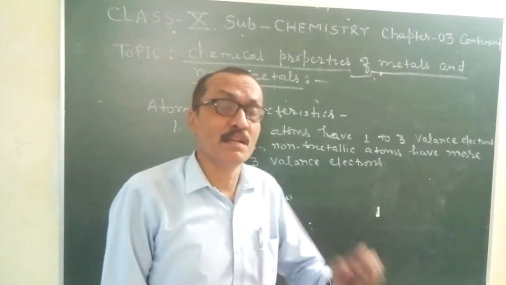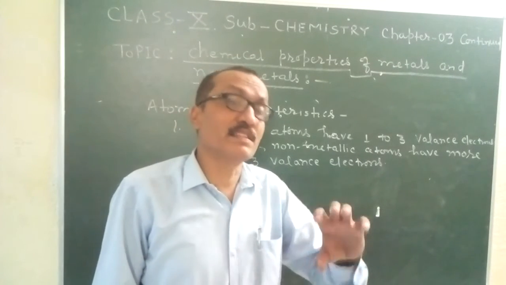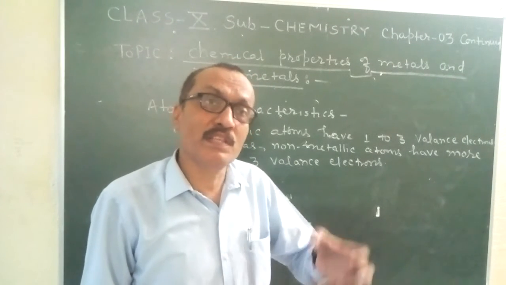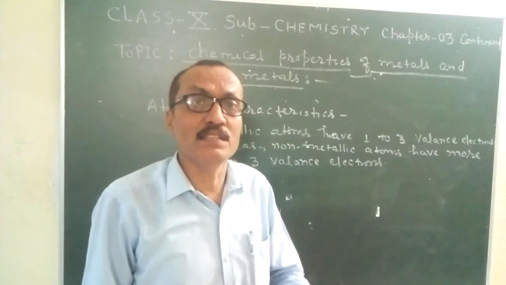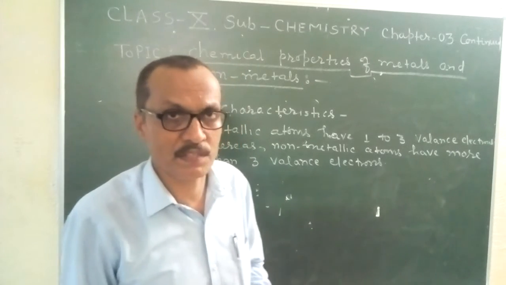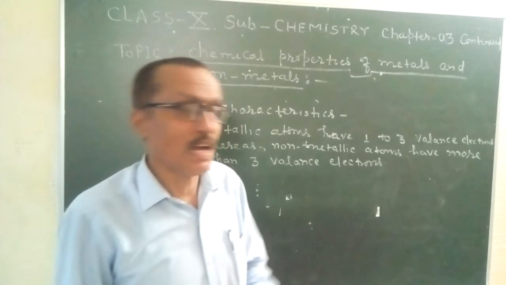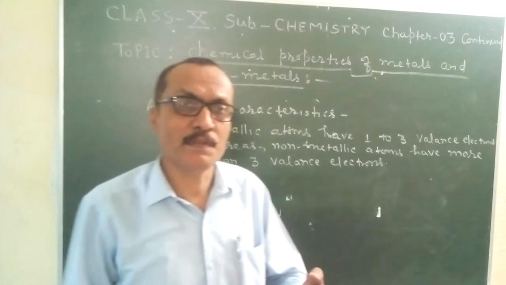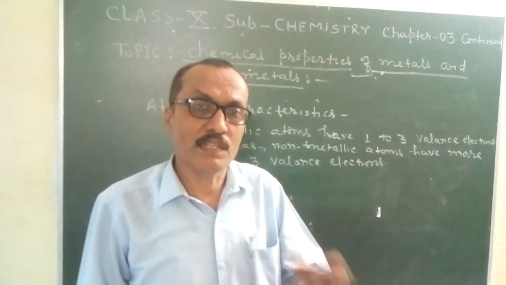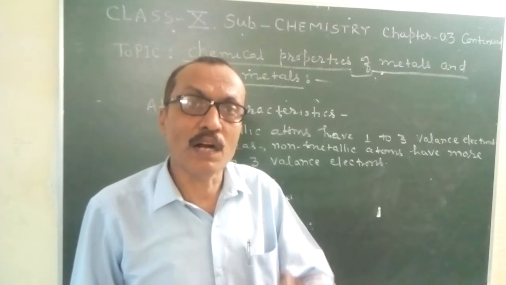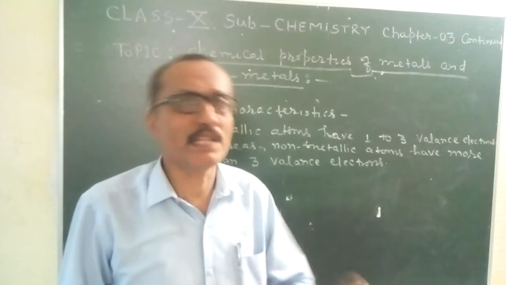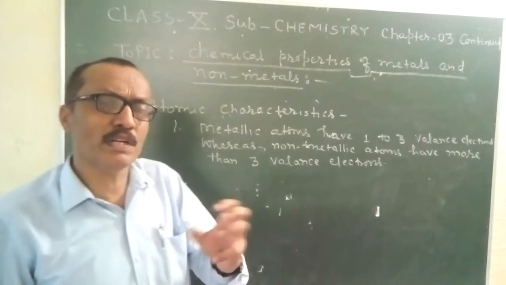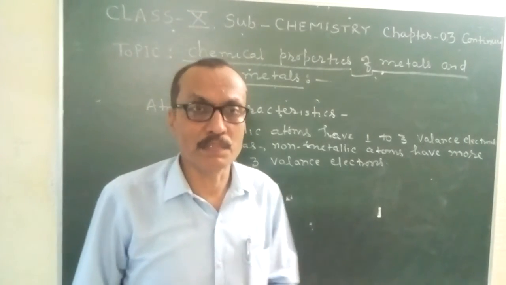You can say a metal is that element which has 1 to 3 electrons in the outermost orbit of its atom, and a non-metal is that element which has more than 3 electrons in the outermost orbit of its atom. So on this very basis you can also define metal and non-metal.